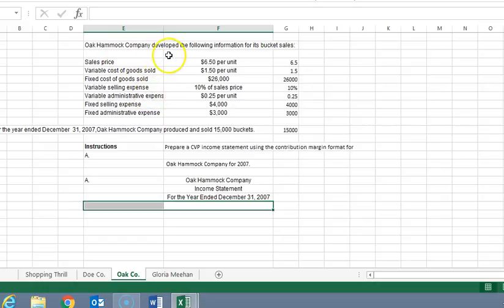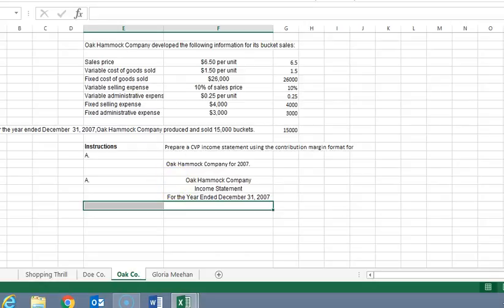Oak Hammock Company developed the following information for bucket sales: selling price, variable cost of goods sold, fixed cost of goods sold, variable selling, variable admin, fixed selling, fixed admin. For December 31st, they produced 15,000 buckets, and they're asking us to prepare a CVP income statement.